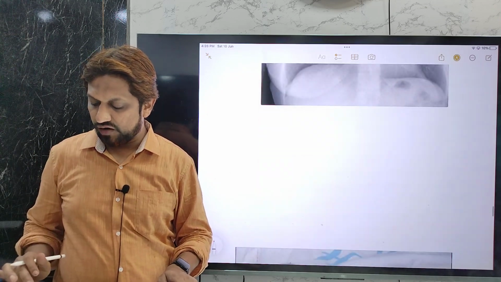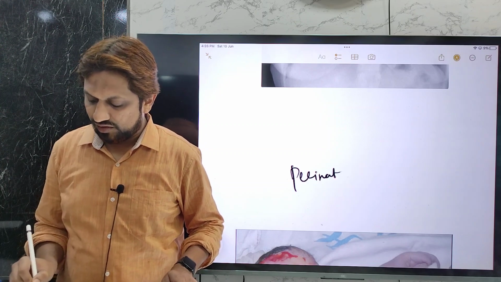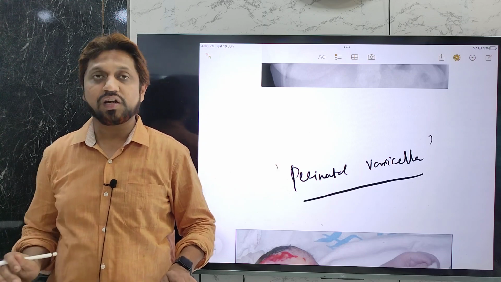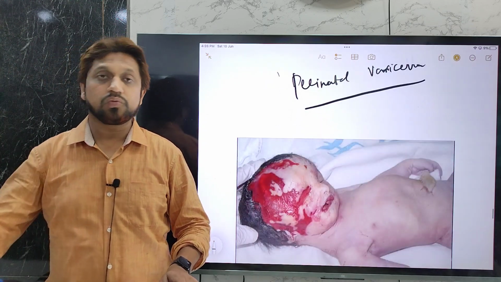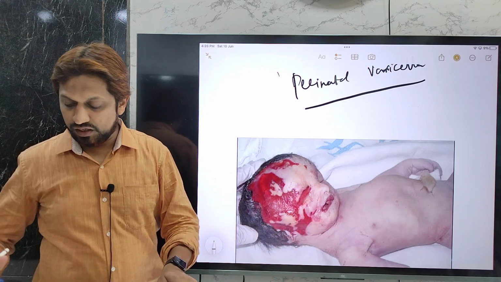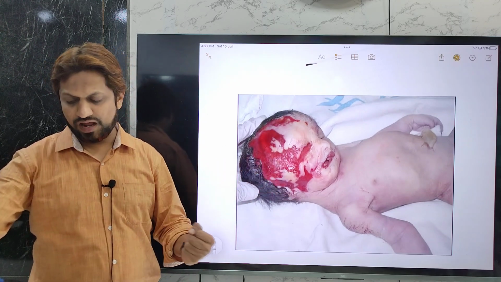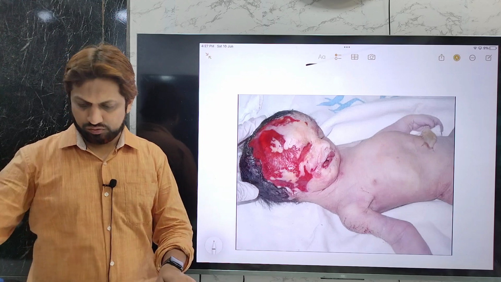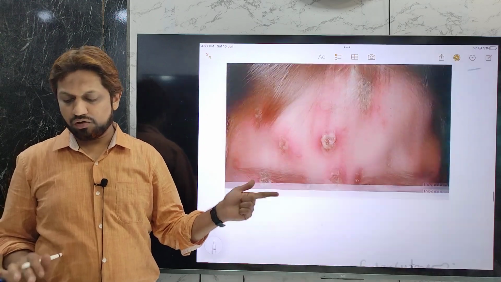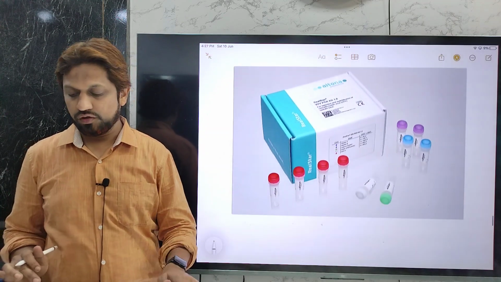So varicella pneumonia, and finally perinatal varicella. Nowadays this is not so common because of universal immunization, but from the mother to the newborn, an infected mother can cause perinatal varicella, that is congenital varicella syndrome, where we can see microcephaly, small hands and legs, and other features. So these are the possible complications: secondary bacterial infection, neurological complications, varicella pneumonia and perinatal varicella.